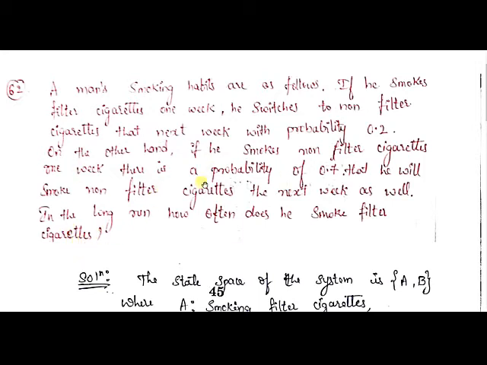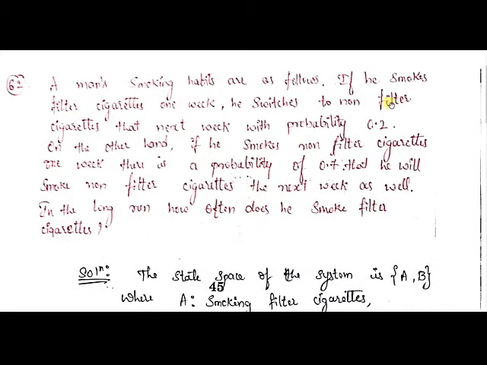See, this question is all about a man smoking filter cigarettes and non-filter cigarettes. One complete week he will be smoking filter cigarettes, and one complete week he will be smoking non-filter cigarettes. See what they have told. If he smokes filter cigarettes one week, he switches to non-filter cigarettes the next week with the probability 0.2.